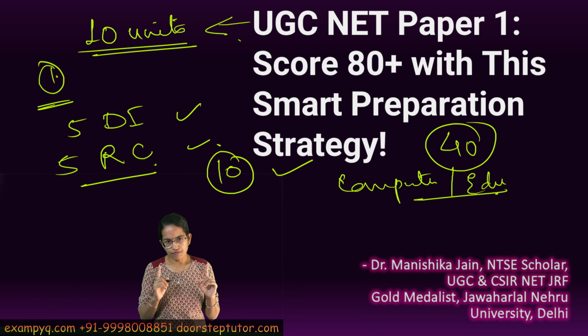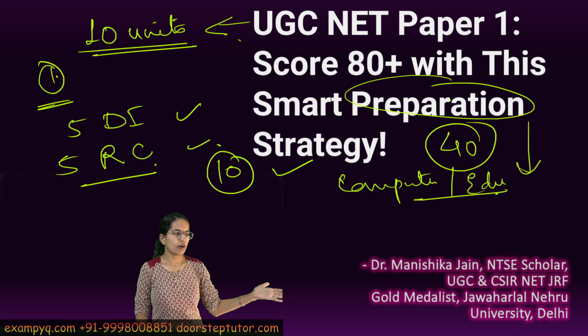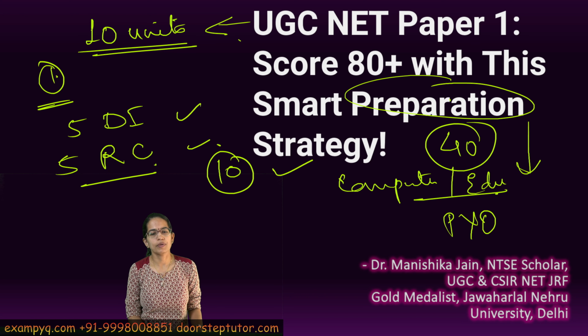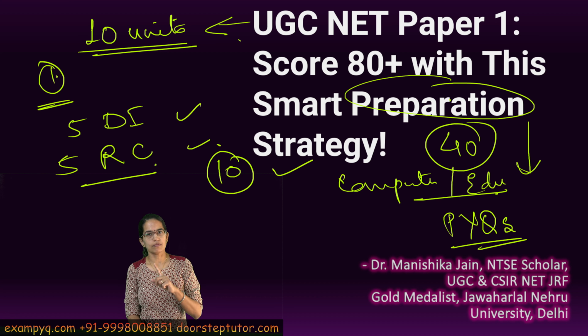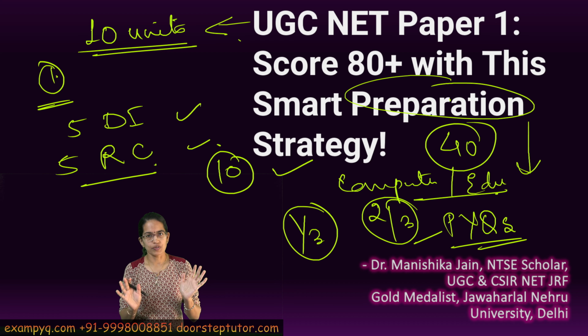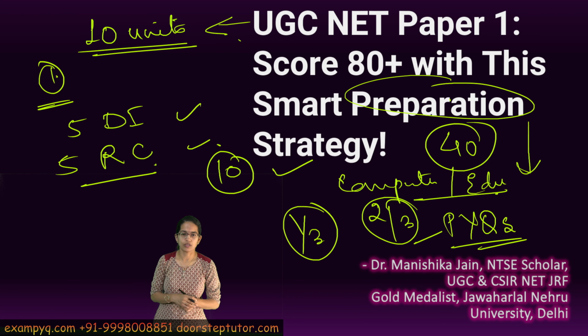One very important strategy that you must adopt for a good paper 1 score is this: you now have around 2 months left for your next examination, right? During this period of 2 months, what you can cover is the PYQs, not only for your subject but also for your paper 1. So 1/3 of the time should be given to paper 1 and 2/3 to paper 2, out of the time you are allotting for your UGC NET preparation, besides the other course curriculums that you have.